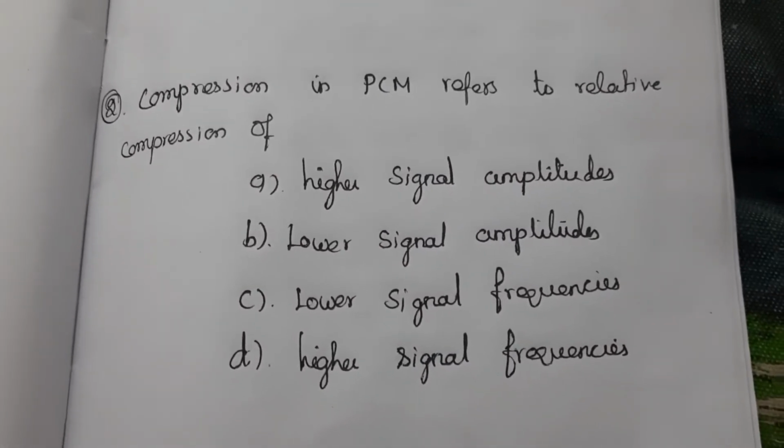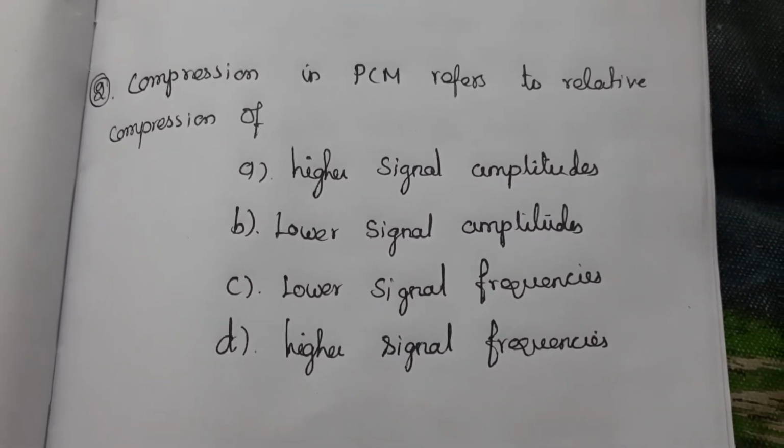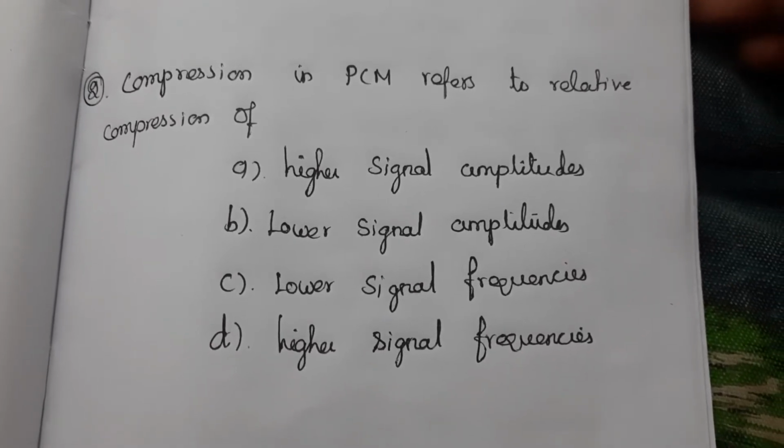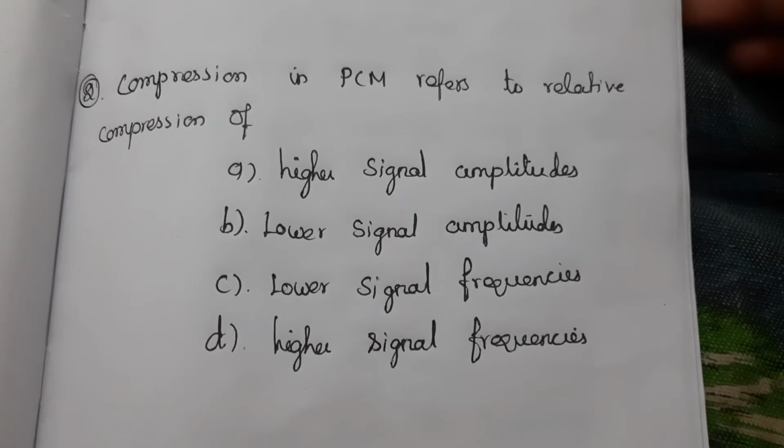Second question, compression in PCM refers to relative compression of. Find the correct answer. Compression in PCM, pulse code modulation, refers to relative compression of.